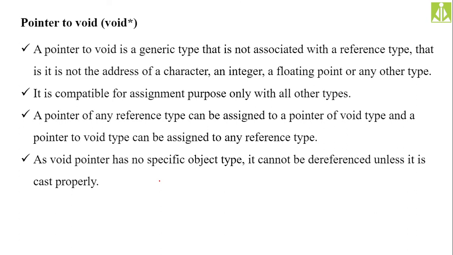When I say it is not associated with any of the primitive types, it means it is associated with all the primitive types. So it can hold the address of an integer variable, the address of a floating point, the address of a character, irrespective of the reference type. It is not associated with any one, but rather with all. So you can store an integer address, a character address, a floating point address. Likewise, you can store any type of address into that generic pointer. It is compatible for assignment purposes with all other types.